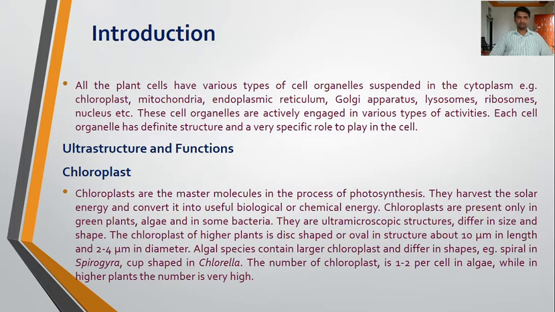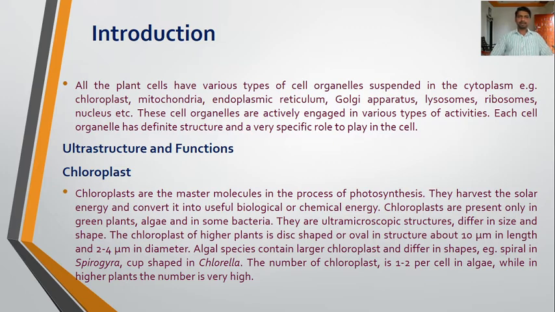The first one is the chloroplast, ultrastructure and functions. Chloroplasts are the master molecules in the process of photosynthesis. They harvest the solar energy and convert it into useful biochemical or biological energy. Chloroplasts are present only in green plants, algae and in some bacteria. As you know, plants are autotrophic, they can synthesize their own food material in the process of photosynthesis. This process takes place in the chloroplasts.